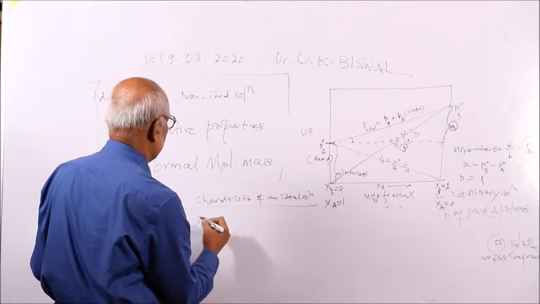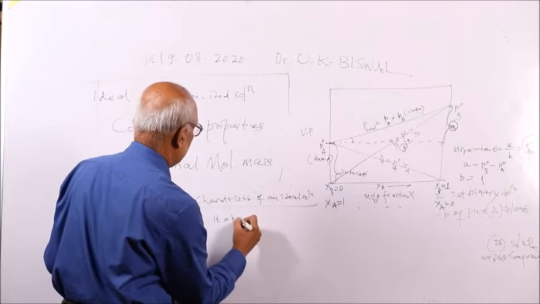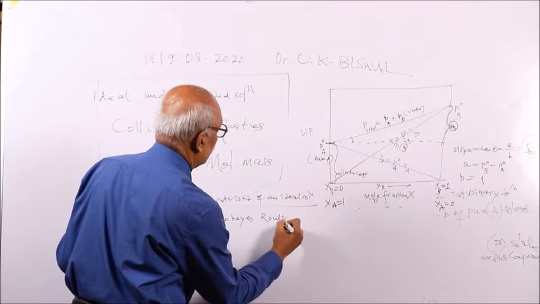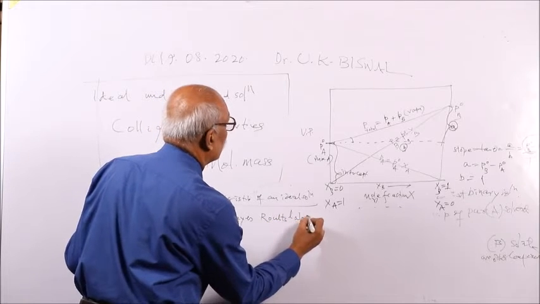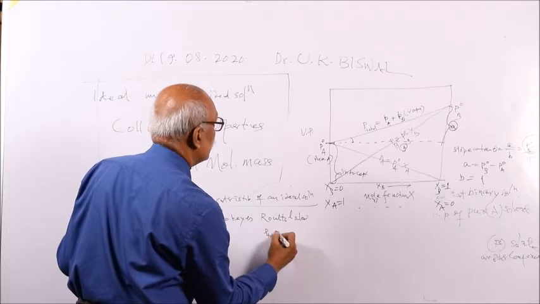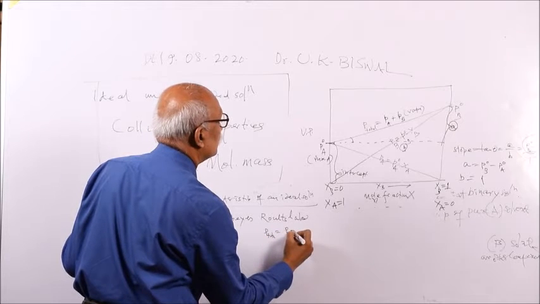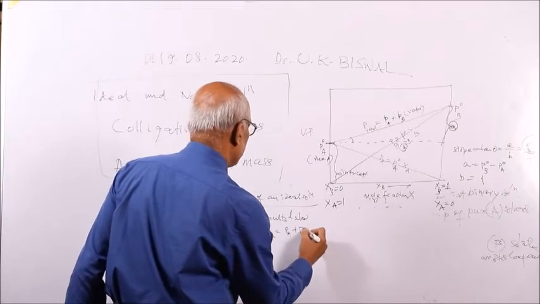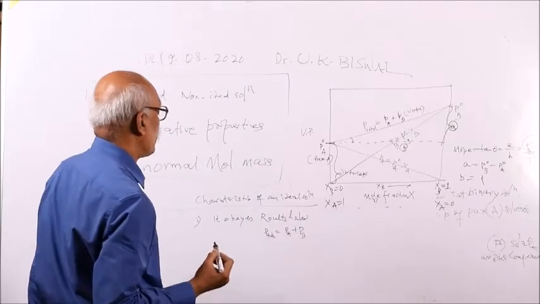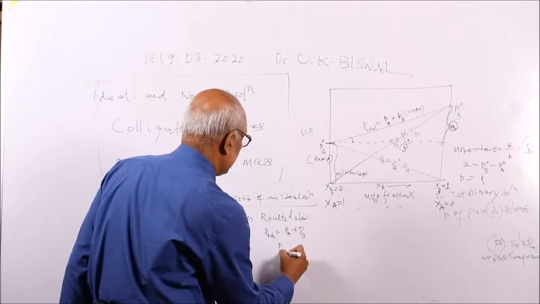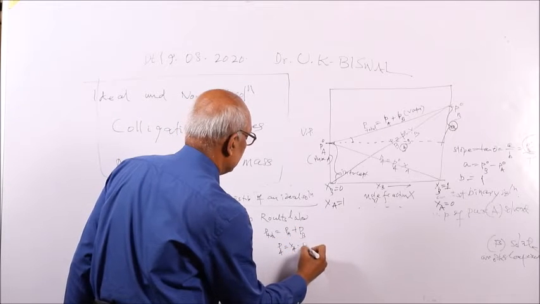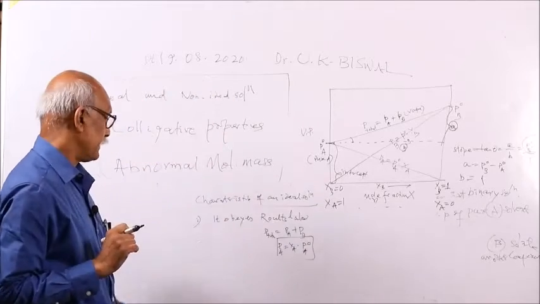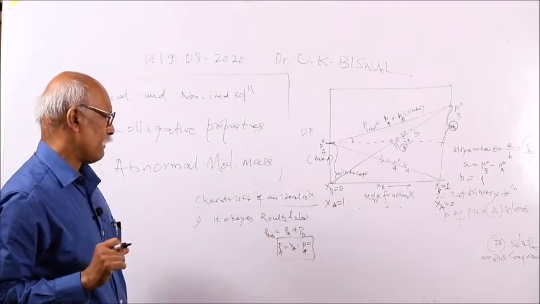So the first characteristic is that it obeys Raoult's law. That is, P total is equal to PA plus PB, and PA is equal to XA into PA naught. This is the case for Raoult's law.